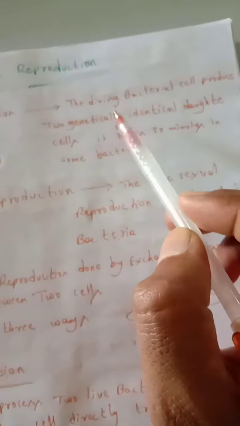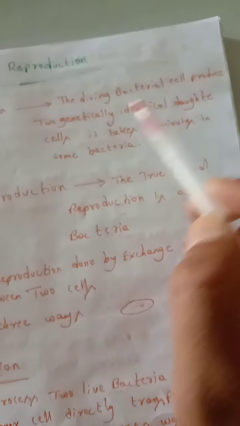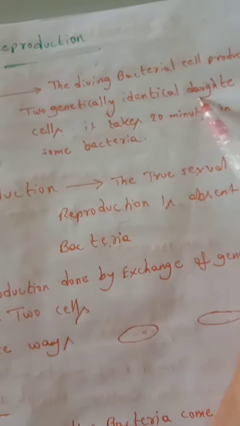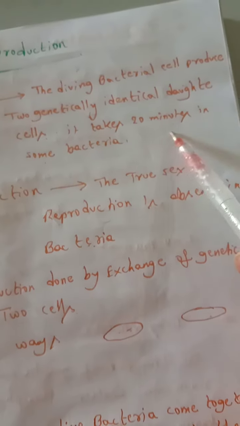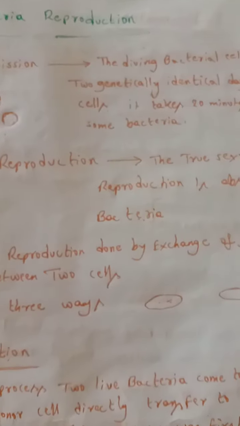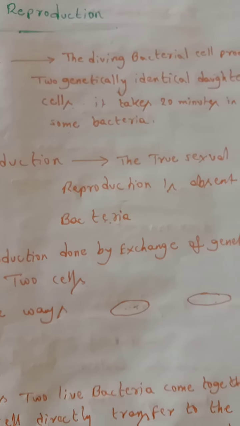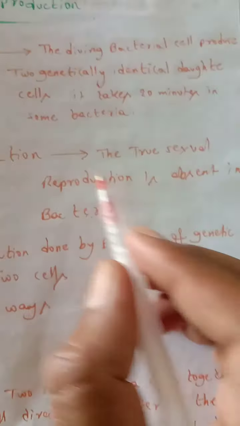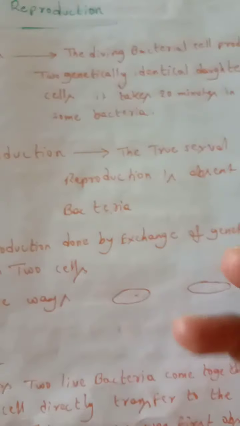Okay, look here, the dividing bacterial cell produces two genetically identical daughter cells. It takes 20 minutes in some bacteria. Okay, this is the timing in bacteria. Thus it takes 20 minutes in some bacteria.